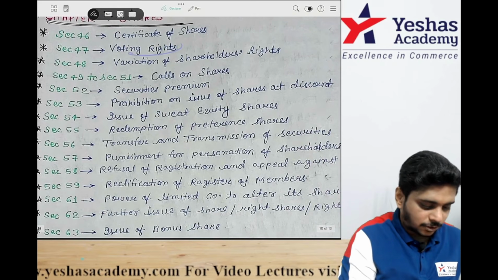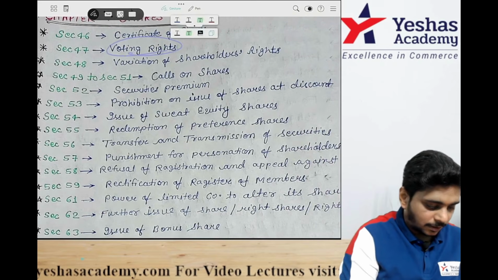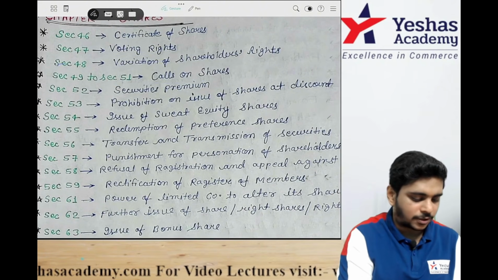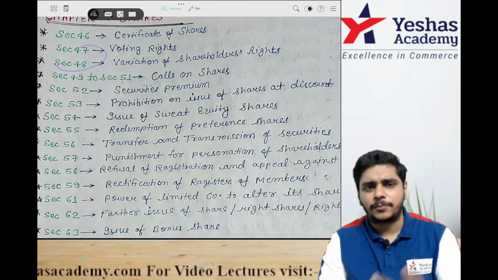Now see, 47 is your voting rights. Then 49 to 51 is calls on shares. 48 is variation of shareholders' rights. 47, 48 is important. 48 is more important, variation of rights.